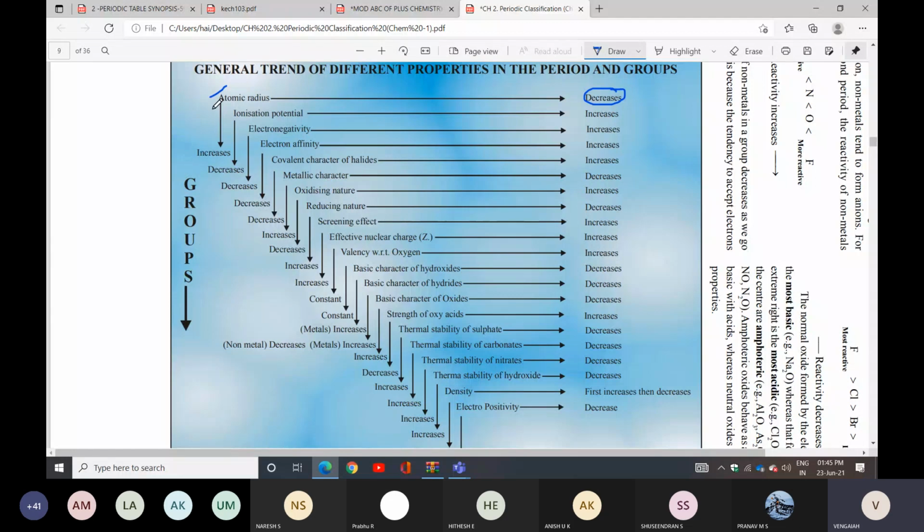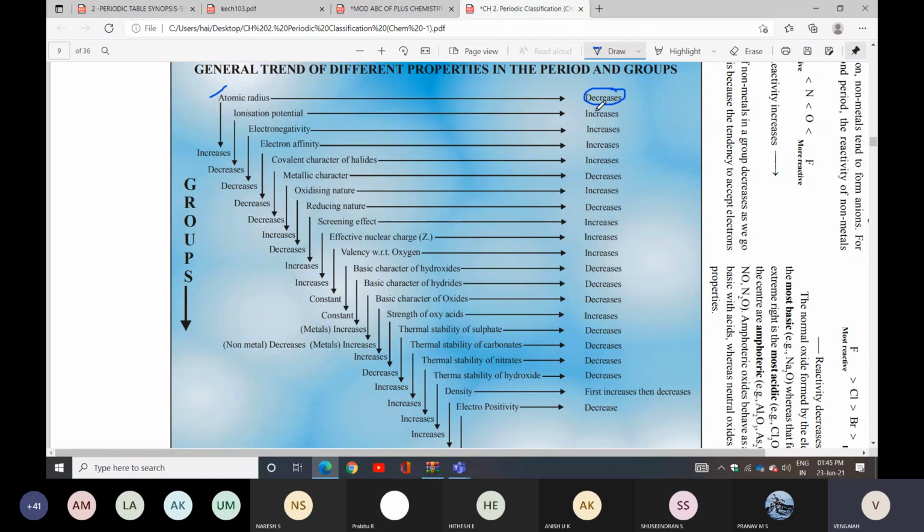This is the group, top to bottom is group, left to right is period. Next one is ionization enthalpy: increases in period, decreases in groups. Electronegativity: increases in period, decreases in groups. Electron affinity: increases in periods, decreases in groups.